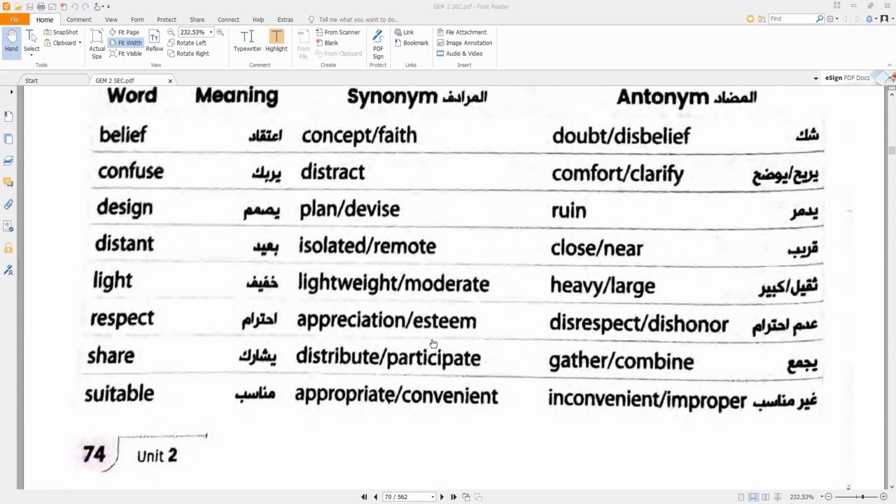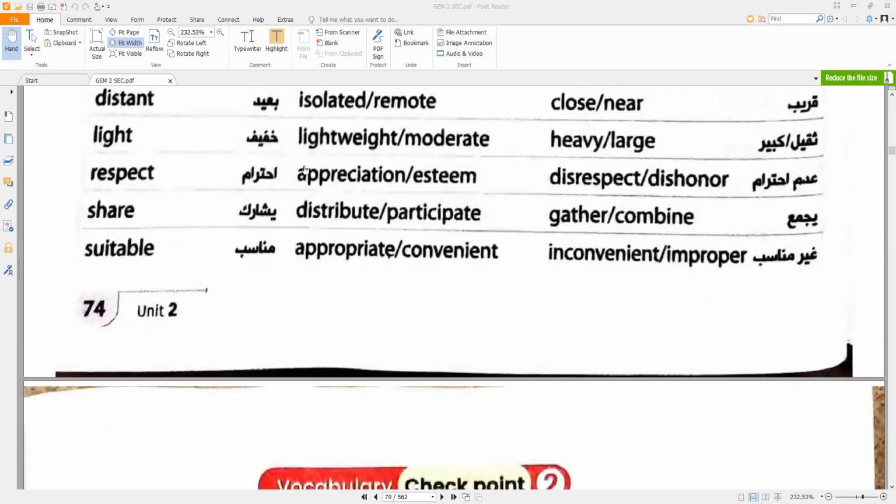Esteem, self-esteem. Disrespect or dishonor. Share, distribute, participate, join. The opposite of them is gather or combine. Suitable means appropriate, convenient, and the opposite is improper or inconvenient.